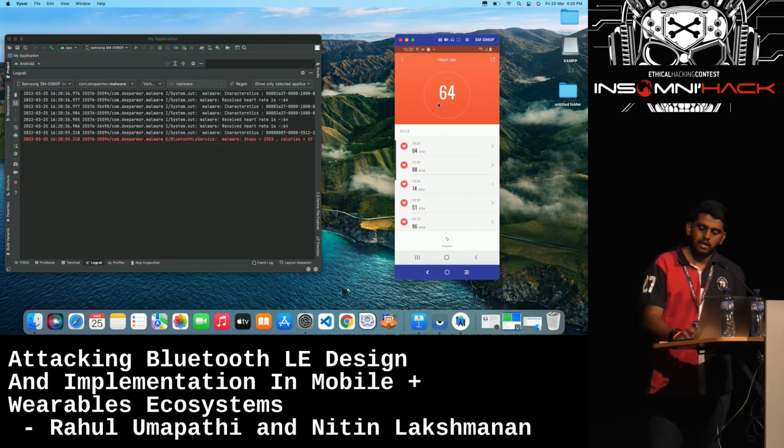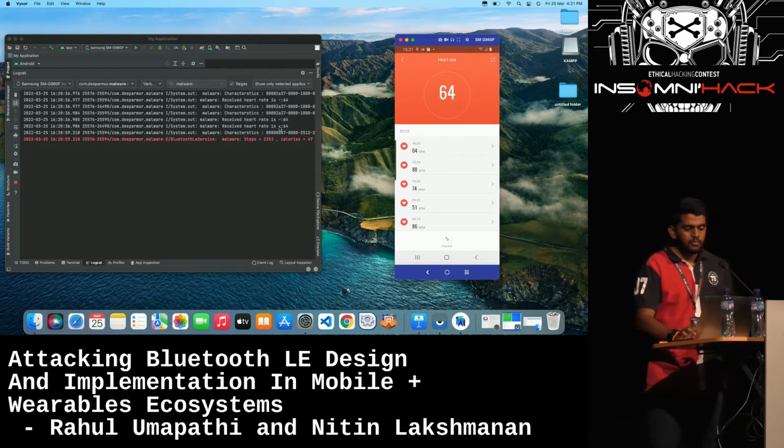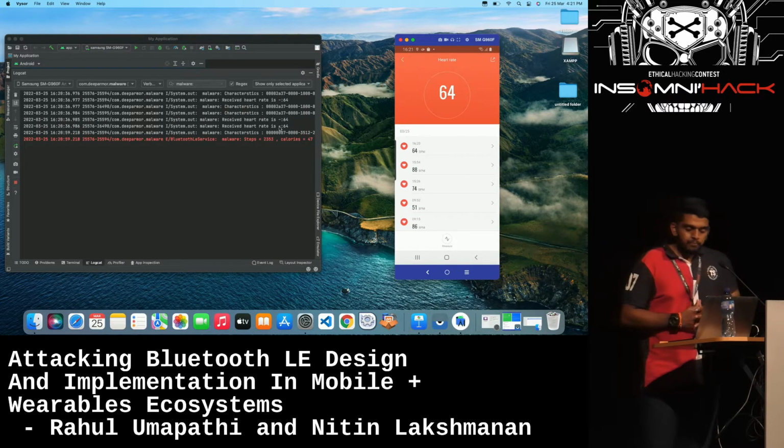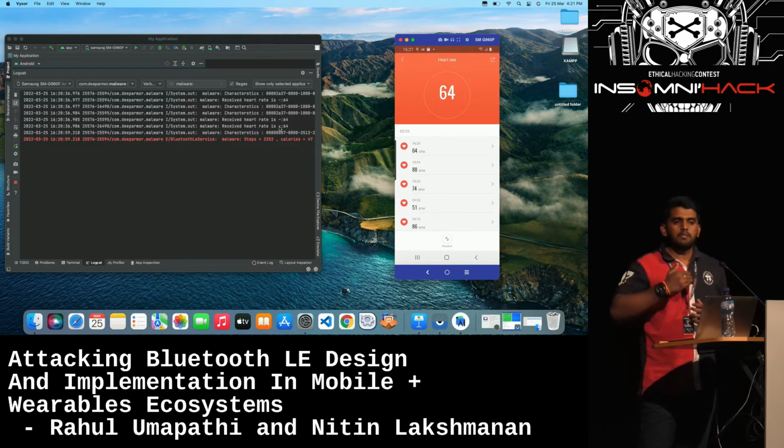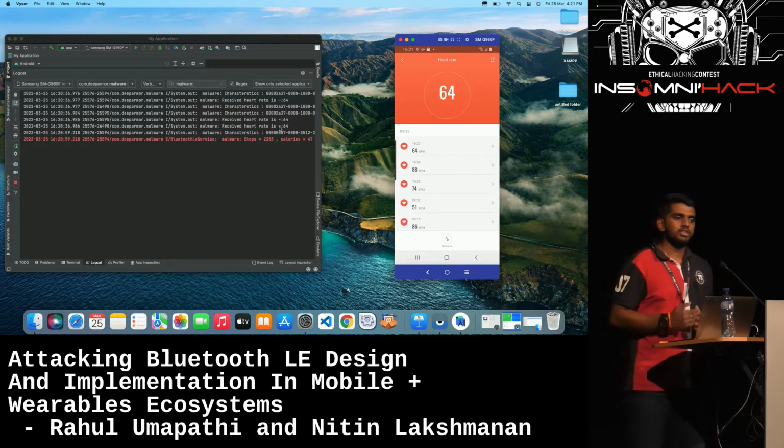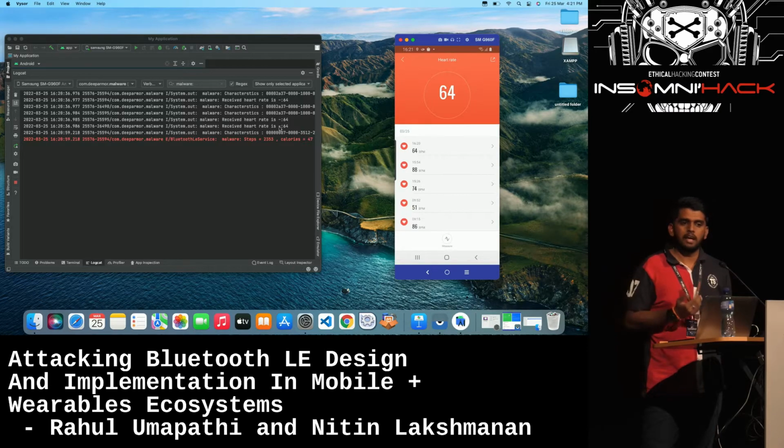You can see that the heart rate in the legit application is 64. The same data that the malware app has captured is also 64 over here. So in this demo, the malware app was able to sniff the traffic, and we were just talking about the step counts and the calories here.